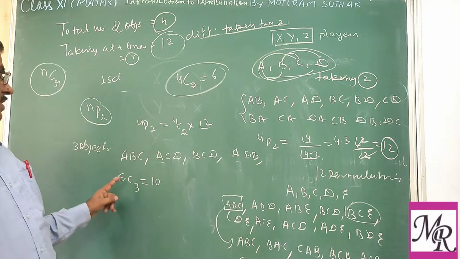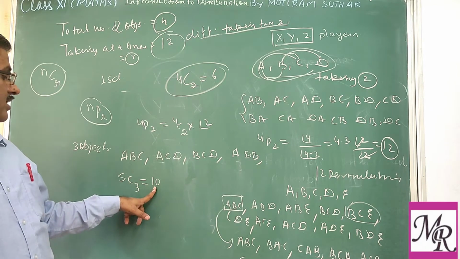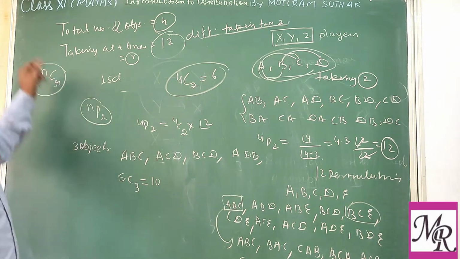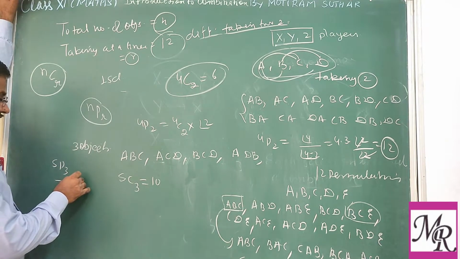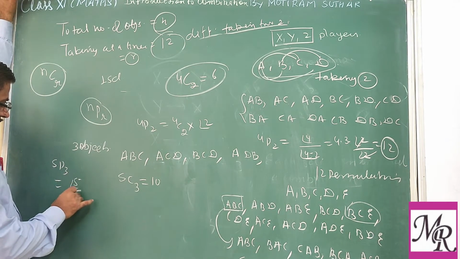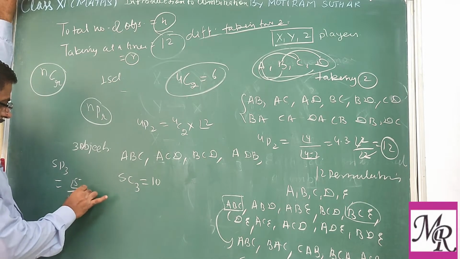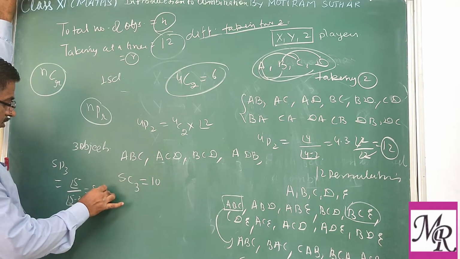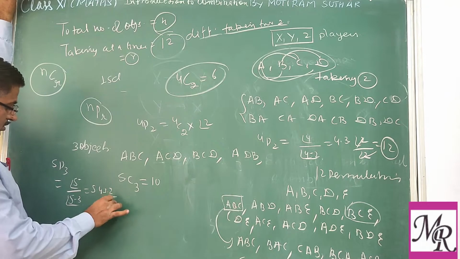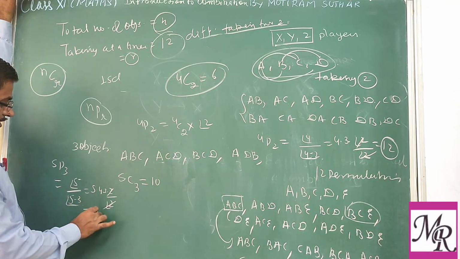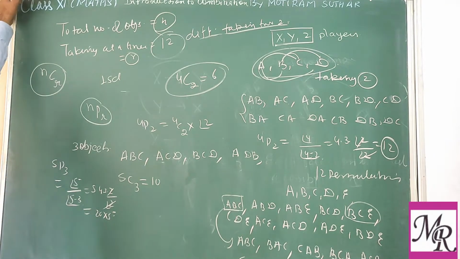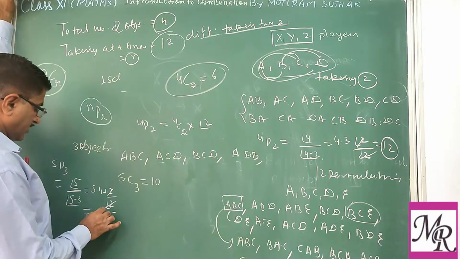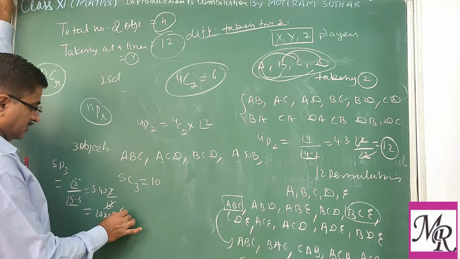So the value of 5C3 is there, and if you want to find the value of 5P3, so factorial 5 upon factorial 5 minus 3. So 5 into 4 into 3 into 2, so factorial 2 cancels. So 20 into 3. Clear? So 20 into 3, that is 60.